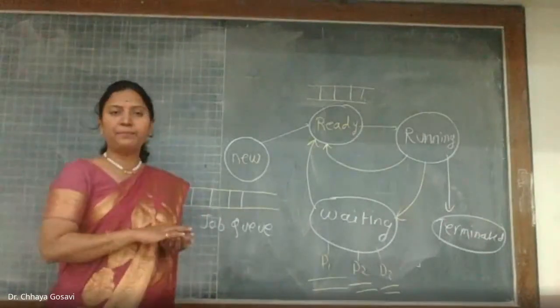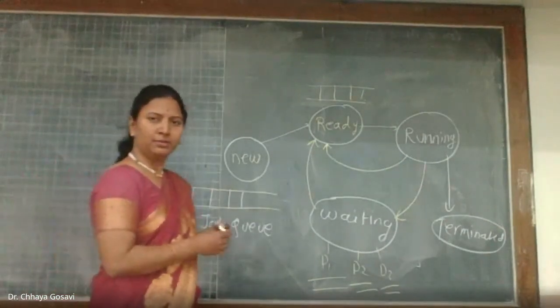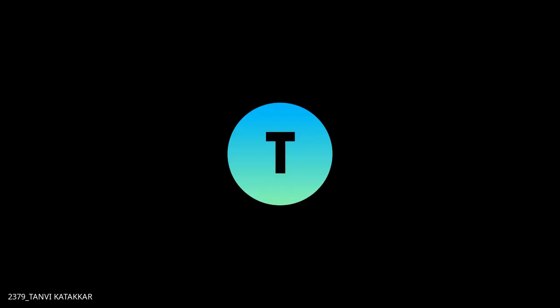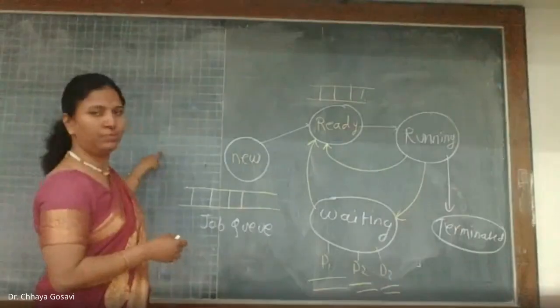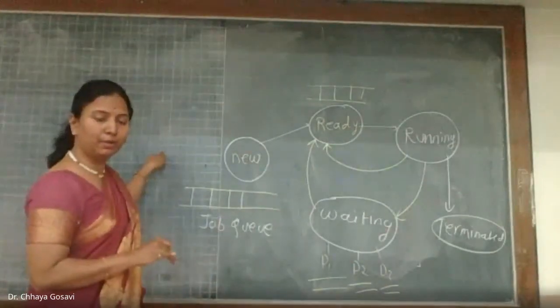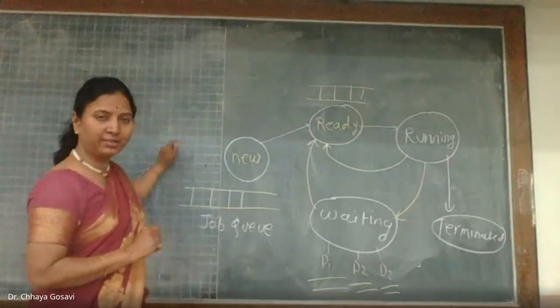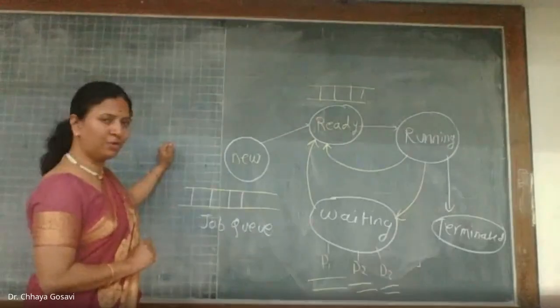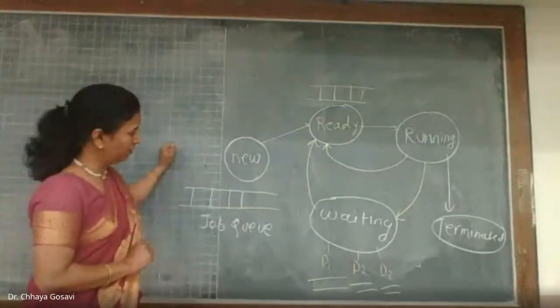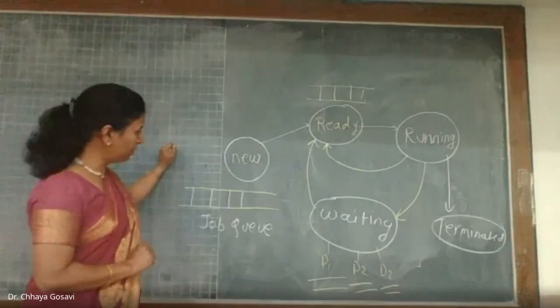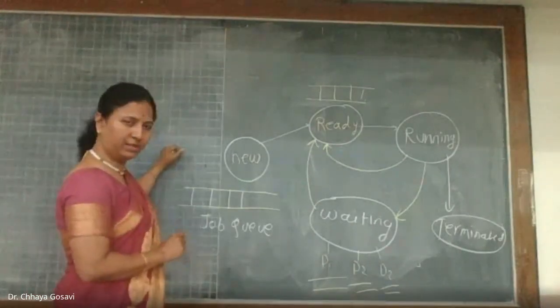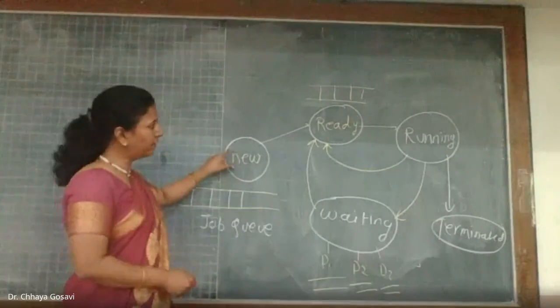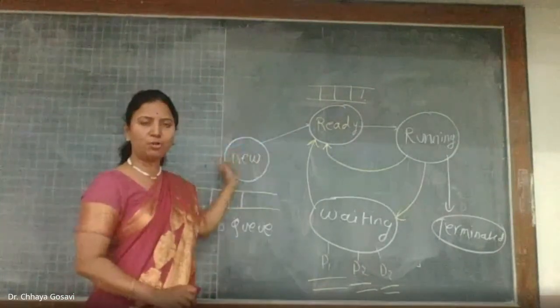Then we have seen 3 types of schedulers. What are those schedulers? Long term, short term, and medium term. What is another name for long term? Job scheduler. Why is it called job scheduler or long term scheduler? Job scheduler because it transfers a job which is newly created to the ready state. That is the job of the long term scheduler.